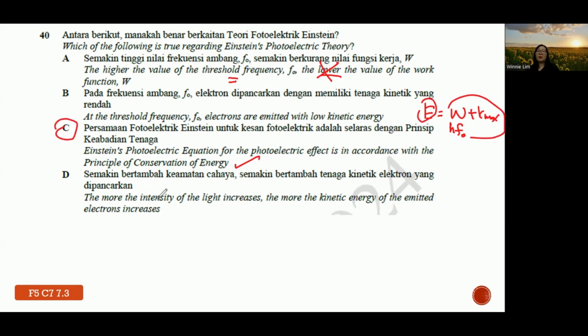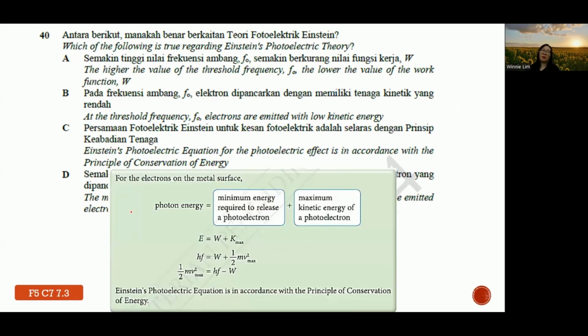And lastly, the more the intensity, the more the kinetic energy. Wrong. It is not about the intensity, but about the frequency. Higher frequency, higher kinetic energy. So at last, the answer is C. Just for your understanding, your textbook has this idea: Einstein's photoelectric equation is in accordance with the principle of conservation of energy. So this is the whole idea about this topic.